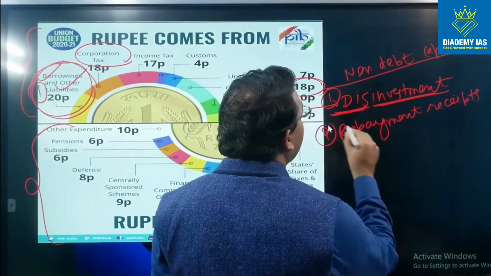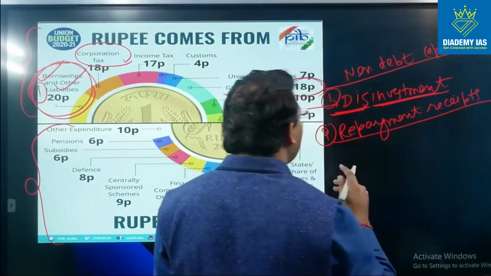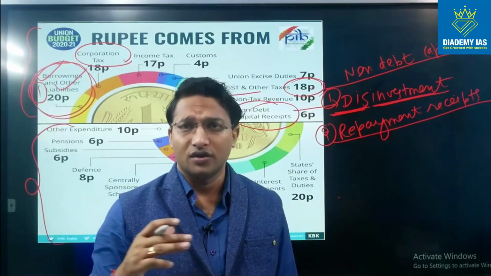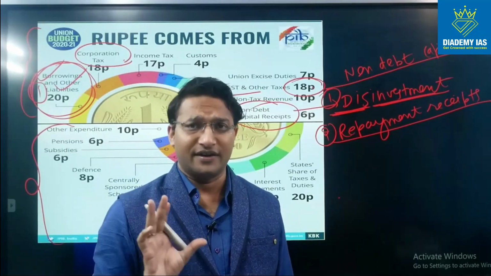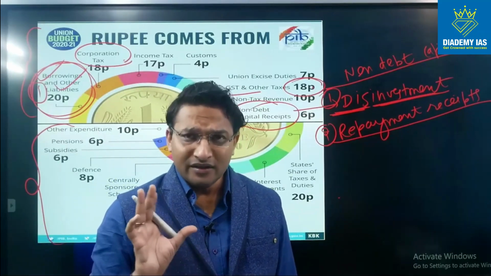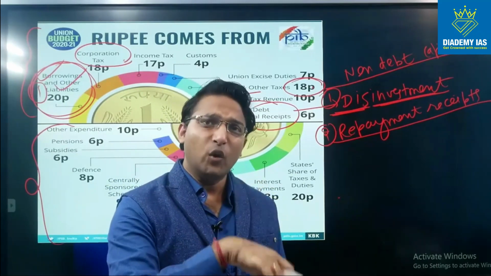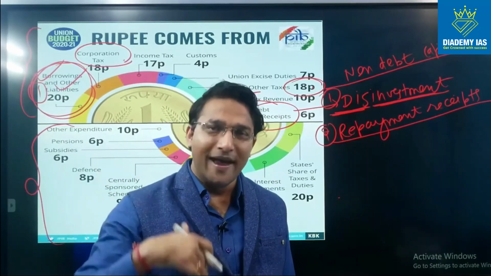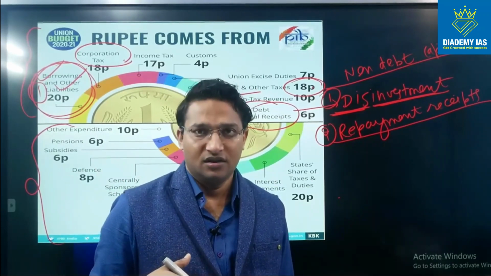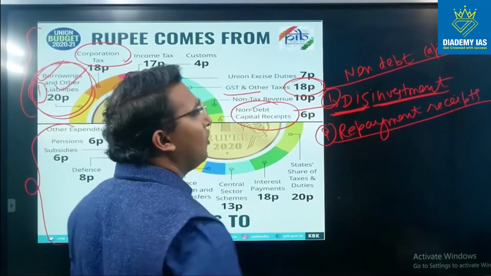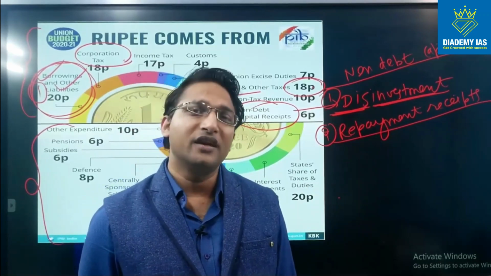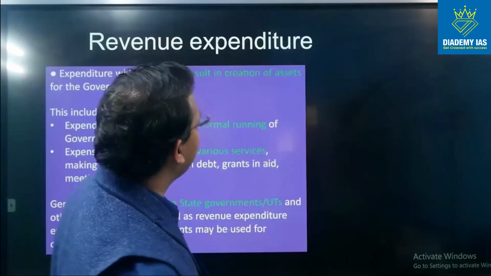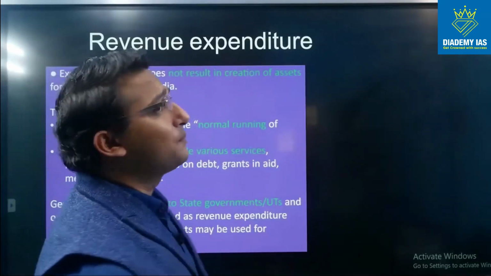Number two, repayment receipts. So central government gives various kinds of loan to the government agencies, to the state government, etc. When this loan is given to them, at that point of time, this is capital expenditure. But when this amount is received back, this is capital receipt. So this is basically nothing but the repayment of loan received from the state government or other agencies to which the central government gave the loan earlier. Right?